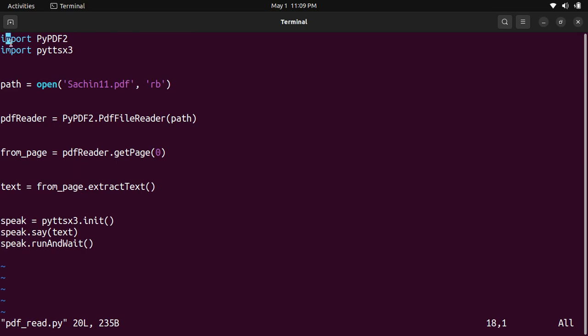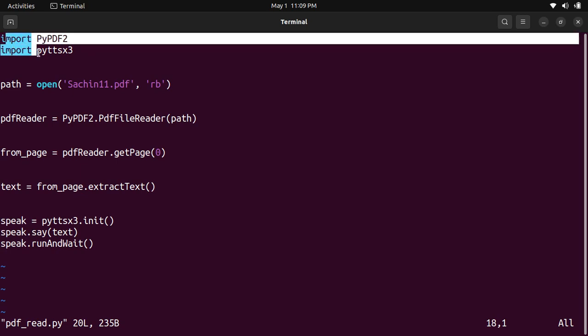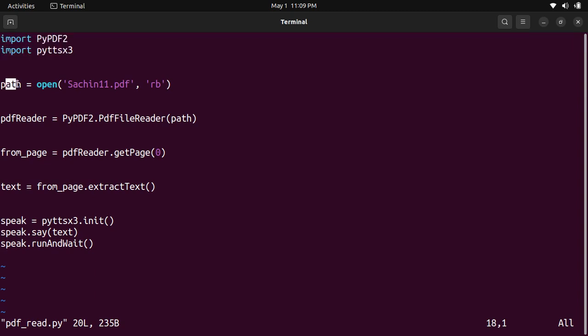These two statements, import PyPDF2 and import pyttsx3, these two modules are required for our program. That's why they need to be imported. Next statement, path is equal to open sachin1.pdf. It is used for the path of the PDF file.